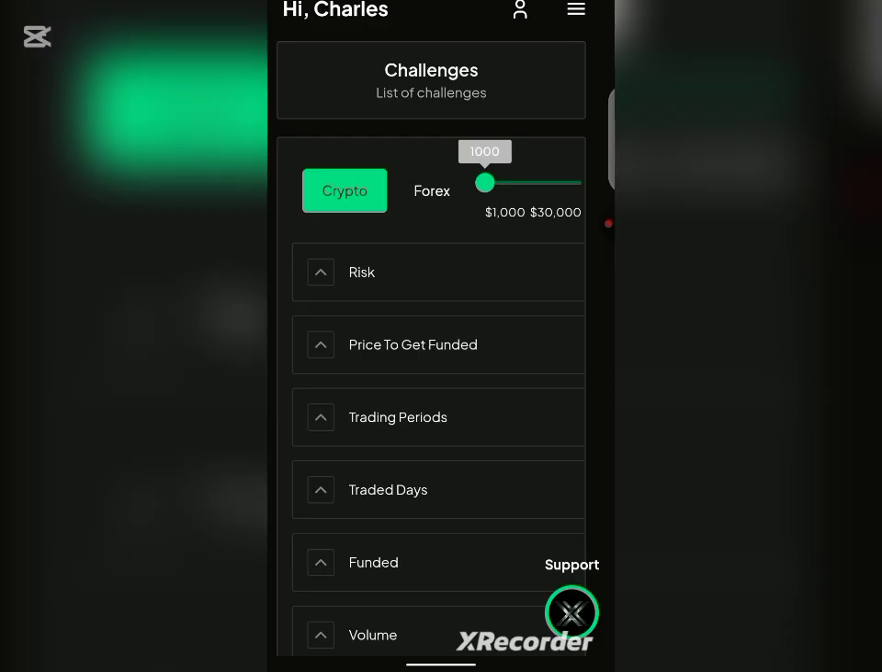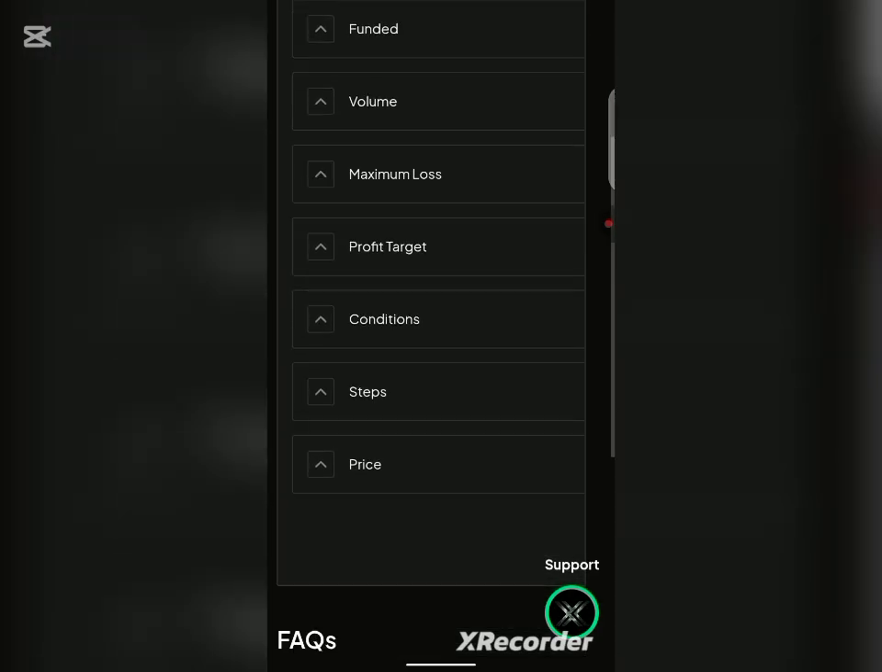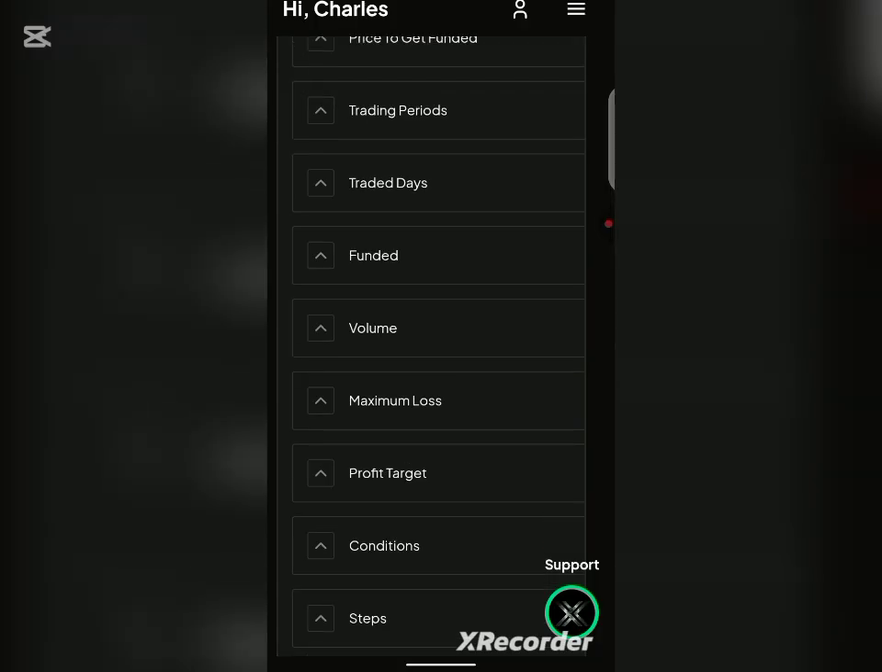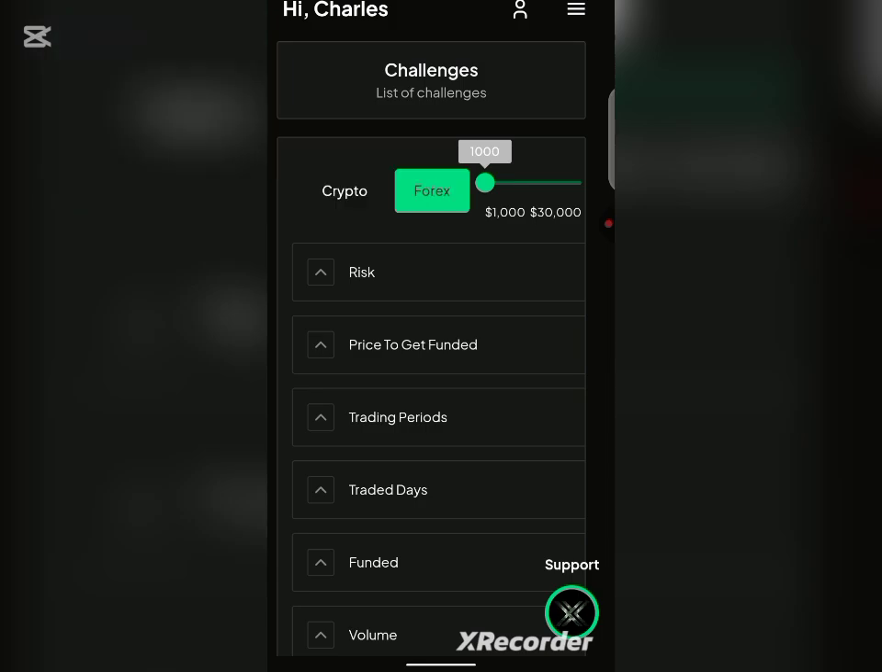Now that it is downloading, it will bring you to somewhere like this, and here we have crypto, and on the other side we have Forex. So the one we are going to go for is Forex. Make sure you click on Forex. Don't go for the crypto one because it might require money from you. So click on the Forex one, right?